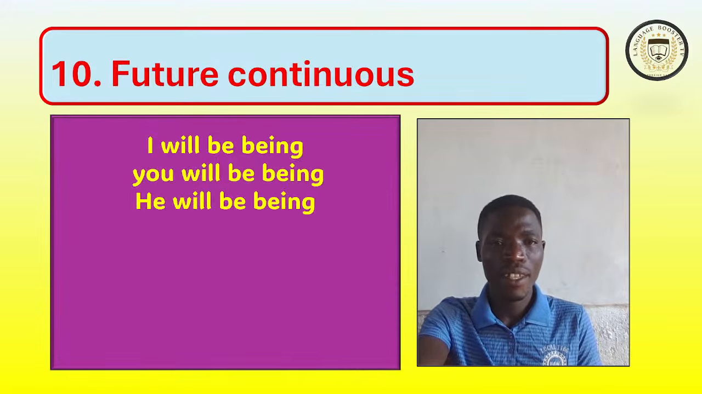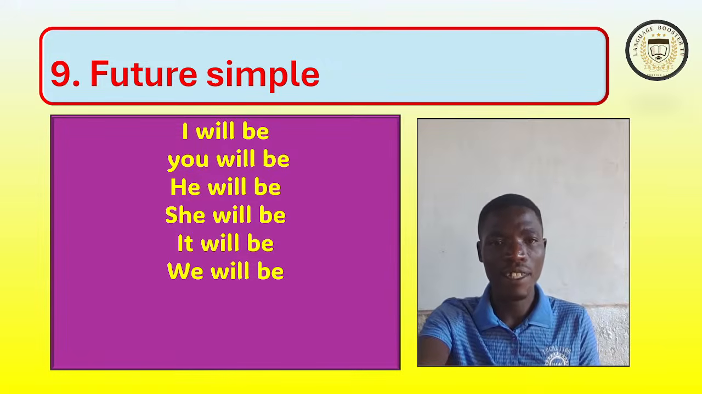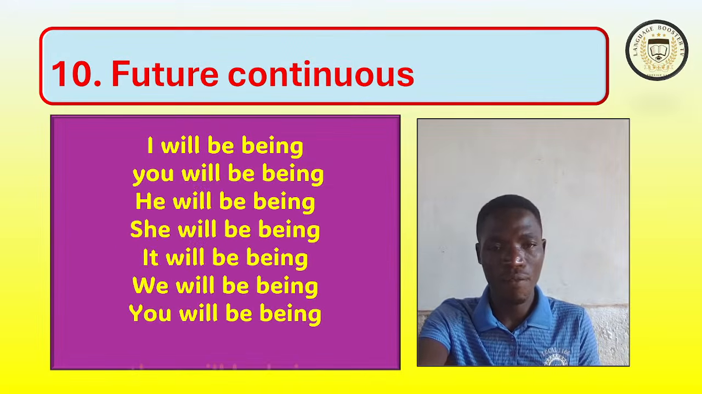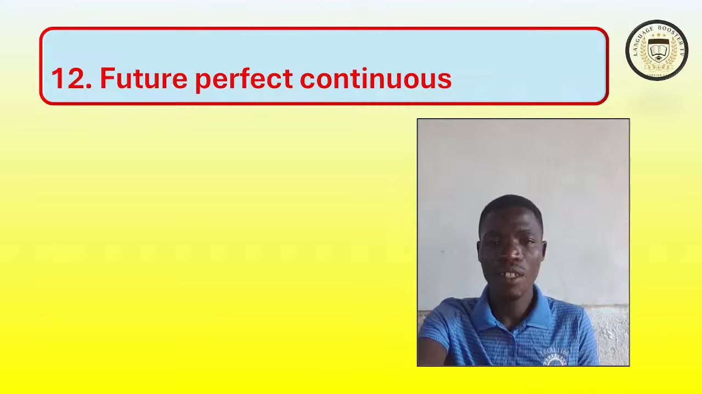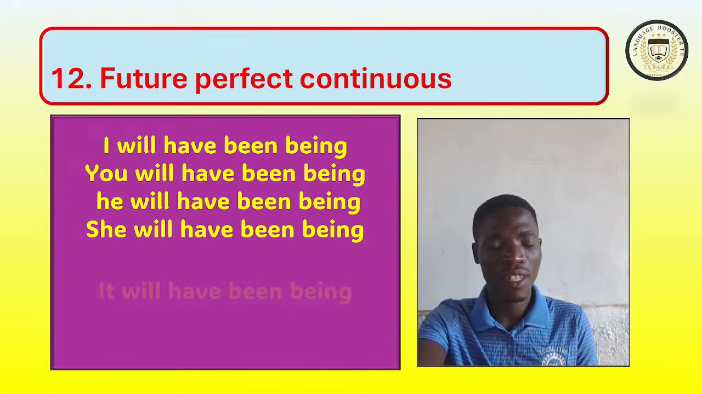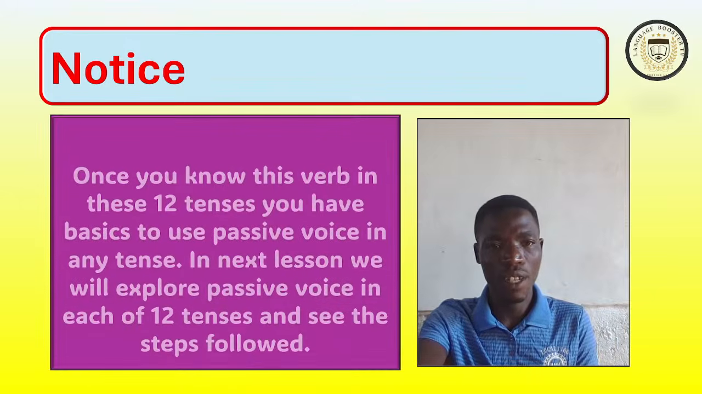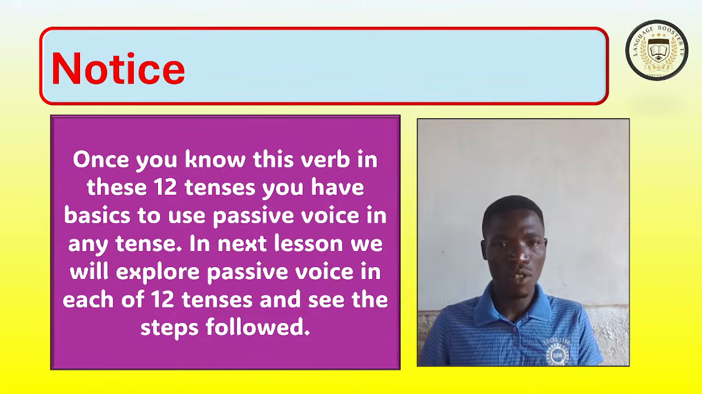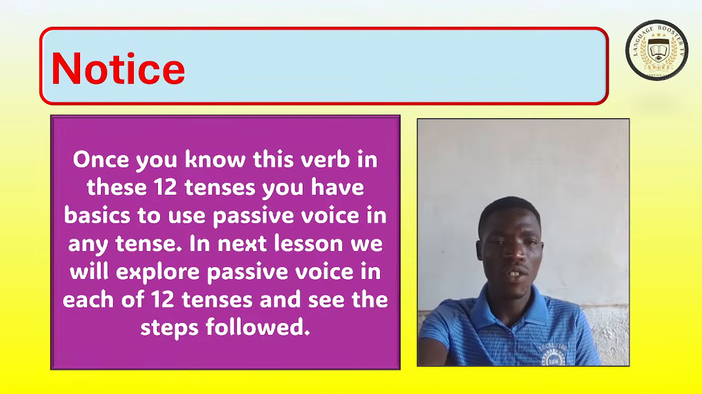So when you master the verb to be in all these 12 tenses, it is the best way to master the passive voice. You can do every passive voice sentence when you master the tenses of this verb to be. It is very essential to master. So that's what I've been saying. Once you know this verb in these 12 tenses, you have the basics to use passive voice in any tense.